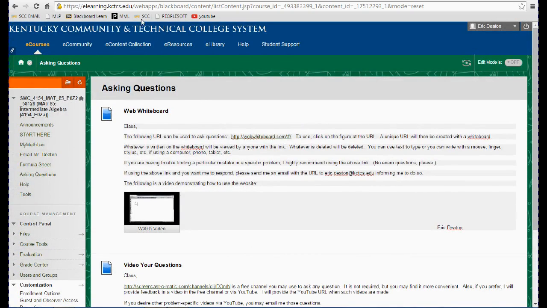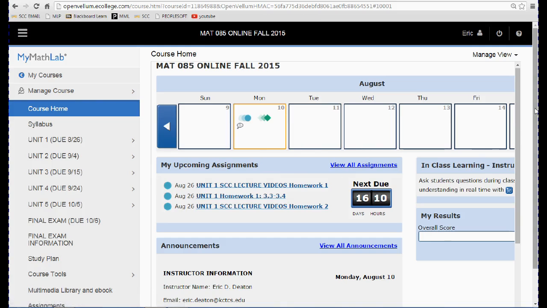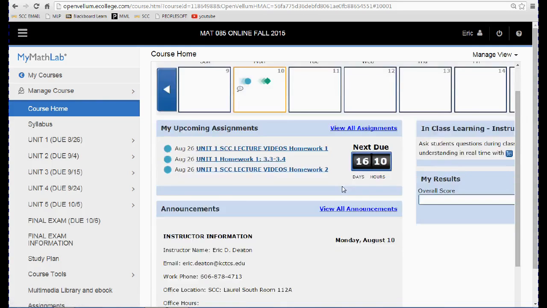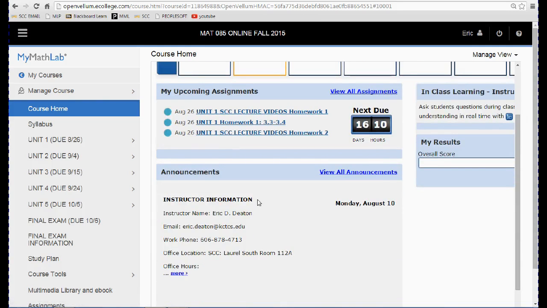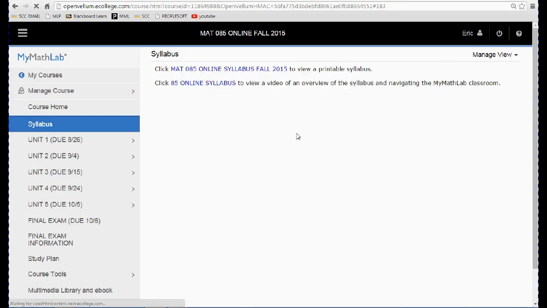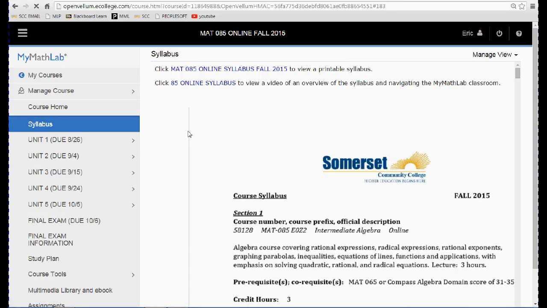But now I want to go to the actual MyMathLab classroom, and this is how it looks. The announcements that I will post will tend to be through MyMathLab, so here's where they can be found. And here's another area where you want to find the syllabus. I have all kinds of places where you can find the syllabus, so there's no excuses.